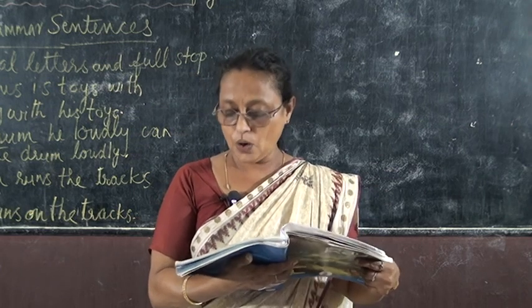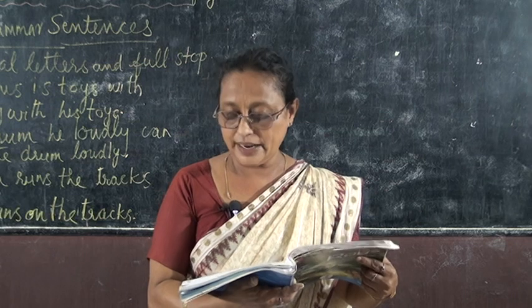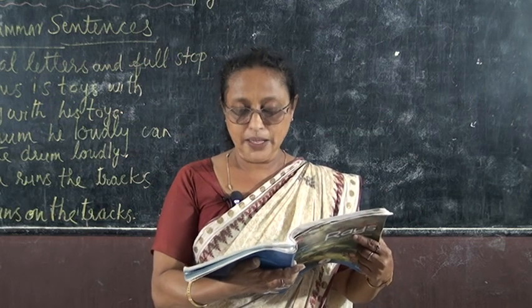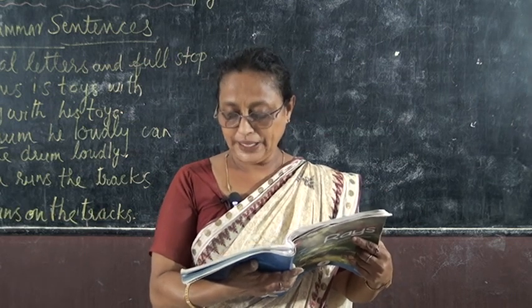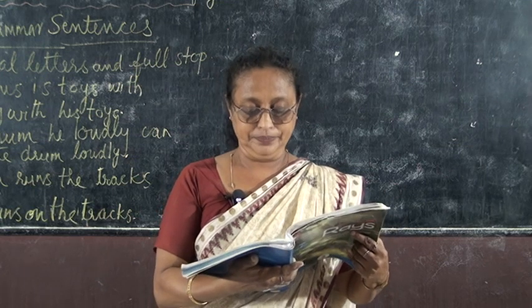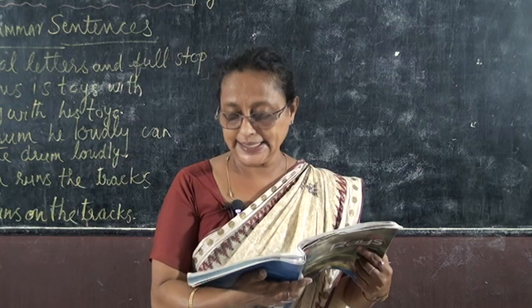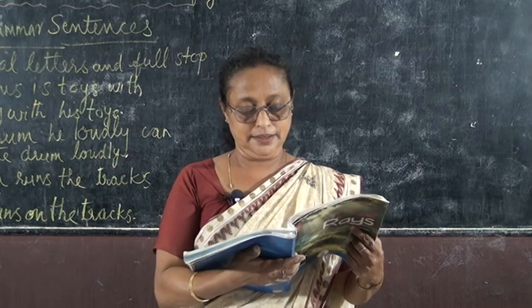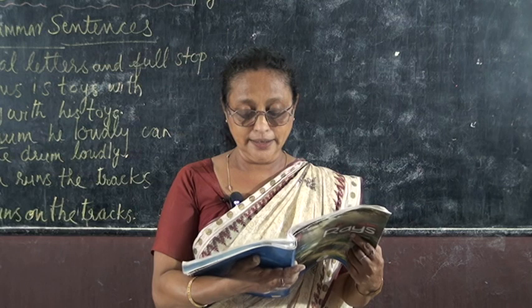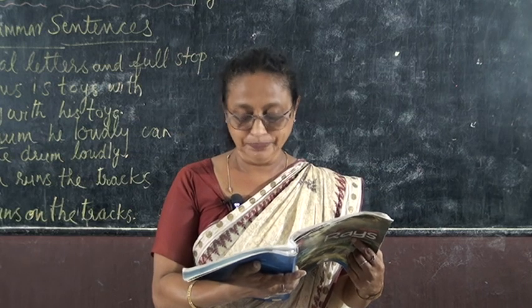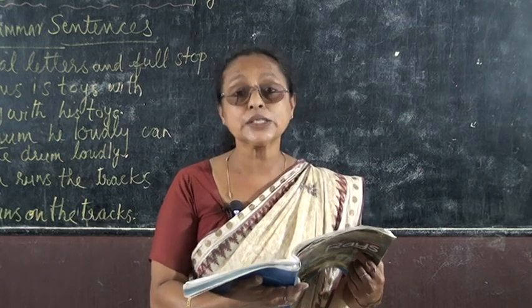Third one, the lotus is our national flower. Fourth one, many animals live in the jungle. Fifth one, a tortoise carries a shell on its back. Then sixth one, Jyotsna Chinnappa plays squash.